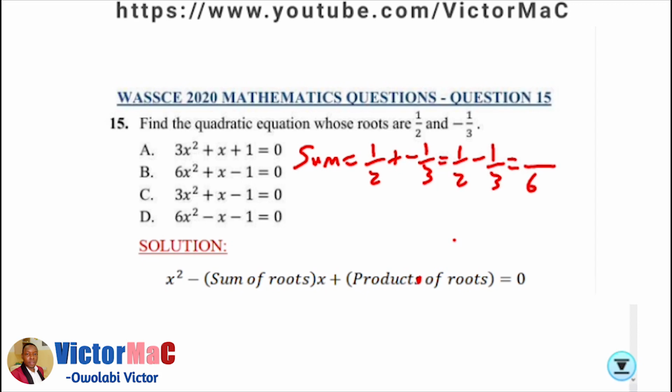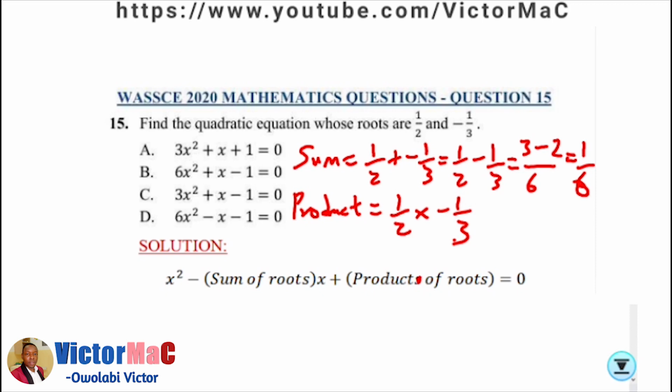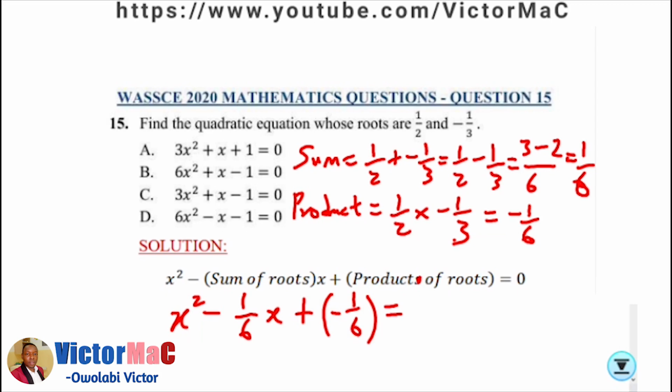Finding the LCM, 2 in 6 is 3 times 1, which is 3, minus 3 in 6 is 2 times 1, which is 2. So our sum is 1 over 6. When we multiply the roots, 1 over 2 times minus 1 over 3, we have minus 1 over 6. So let us plug our values into this formula. We have x squared minus the sum of roots, 1 over 6, times x, plus the product of roots, minus 1 over 6, equals 0.